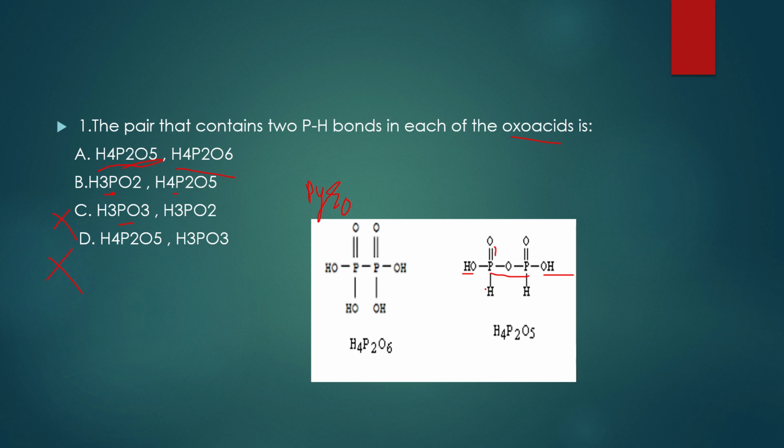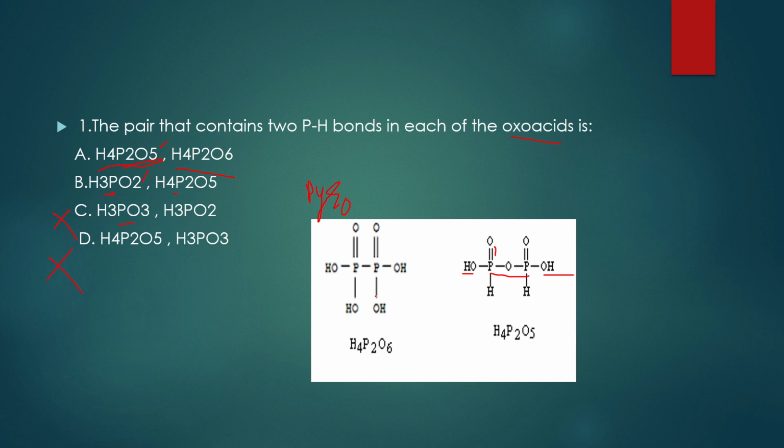If you look here, you are having two P-H bonds. Yes, this molecule is also having two P-H bonds, and this molecule is also having two P-H bonds. Now you are left with H4P2O5 and H4P2O6. H4P2O6 is called hypophosphoric acid.